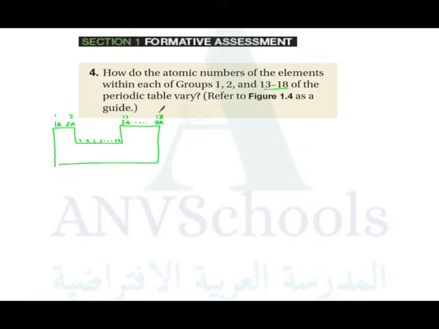If the element is in the representative elements, which is if the element is in the S block or in the P block, we can make use of this one: 1A, 2A, 3A, 4A. Otherwise, we use this arrangement, then subtract 10 from the group number.